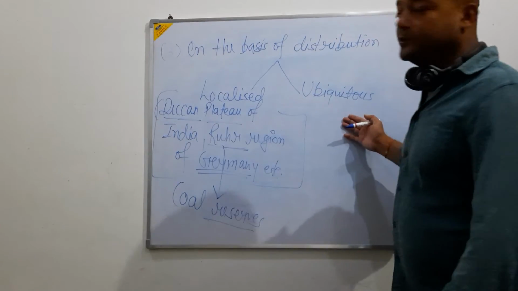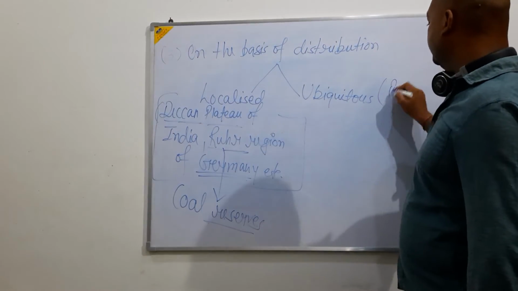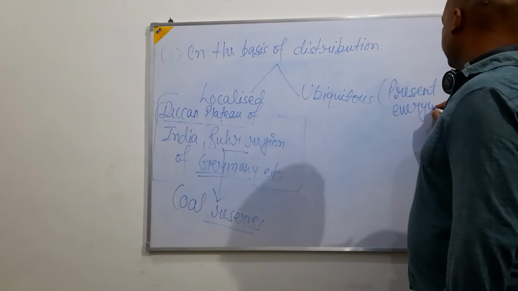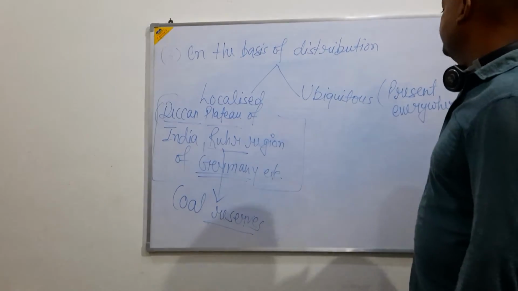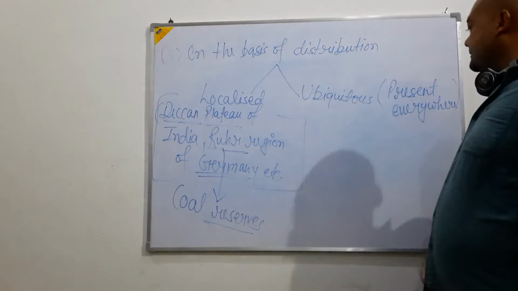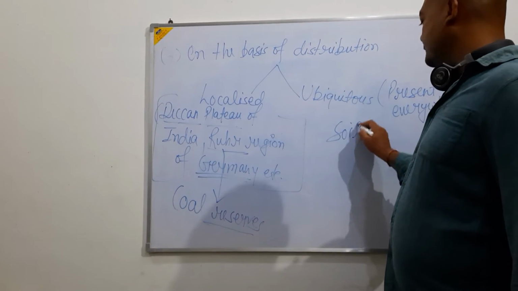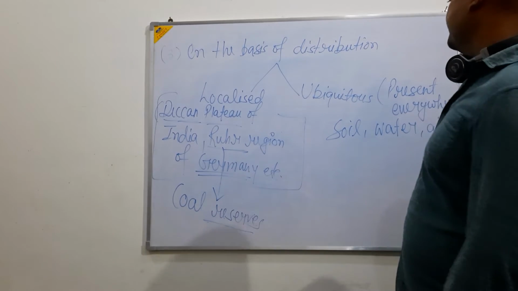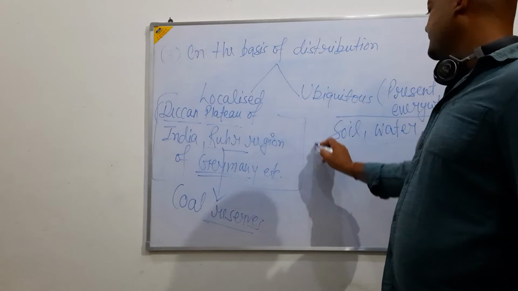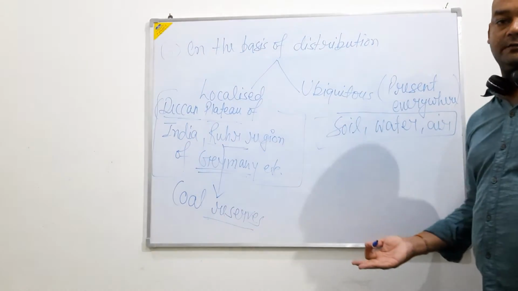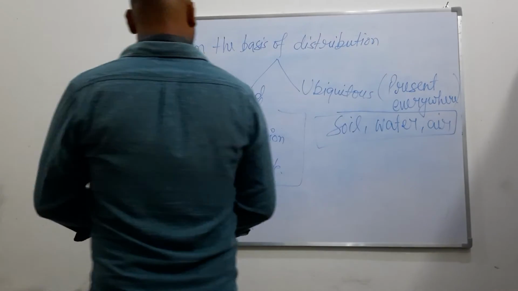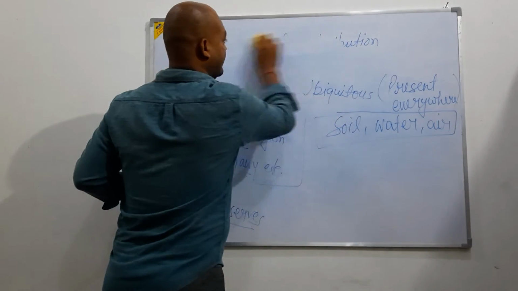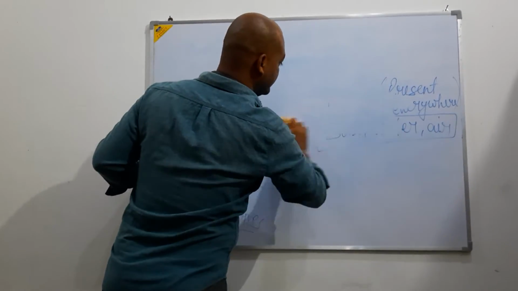Now, here we will talk about the ubiquitous resources. Those resources which are present everywhere. Yes, my dear students, the resources which are present everywhere can be regarded as ubiquitous. In the ubiquitous, we can say soil is there, water is there, as well as air is there, because all these three are present everywhere.